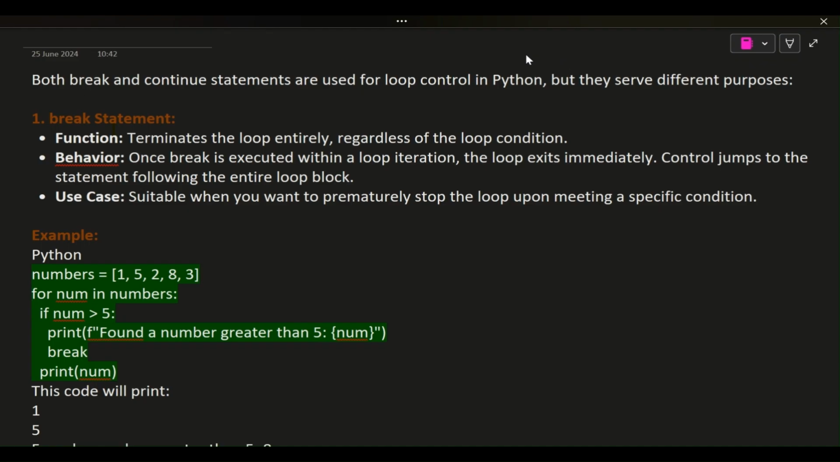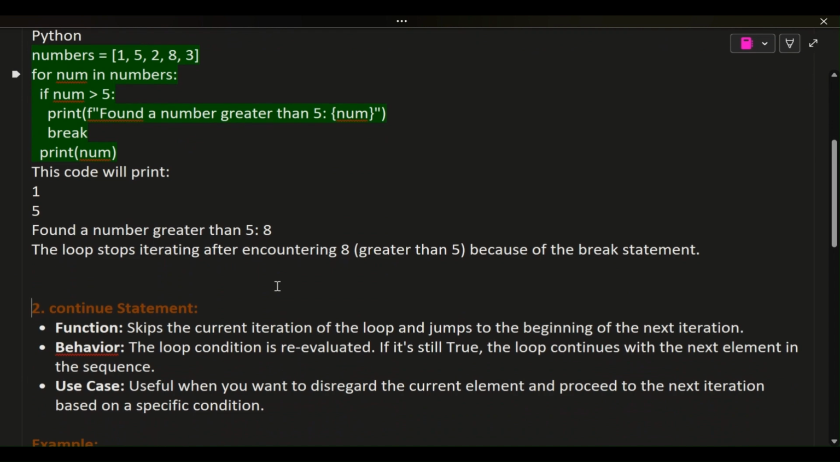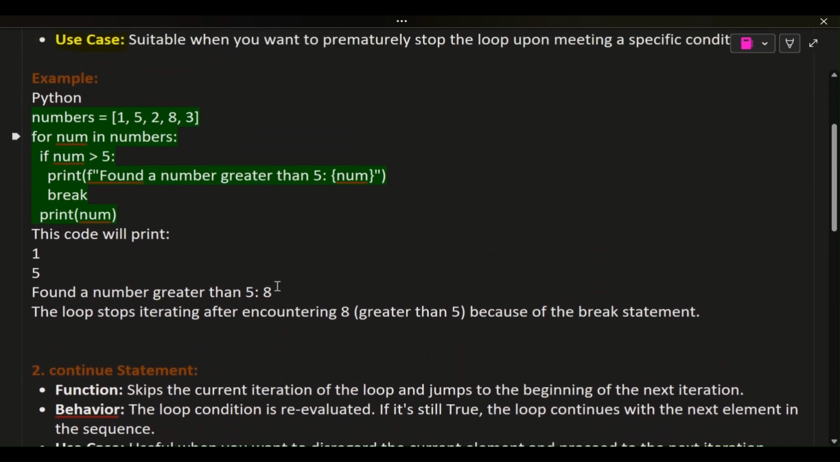Both break and continue statements are used for loop control in Python, but they serve different purposes. 1. Break statement. Function: terminates the loop entirely, regardless of the loop condition. Behavior: once break is executed within a loop iteration, the loop exits immediately. Control jumps to the statement following the entire loop block. Use case: suitable when you want to prematurely stop the loop upon meeting a specific condition.